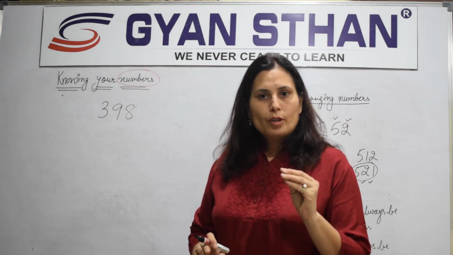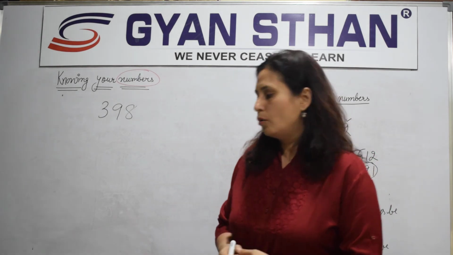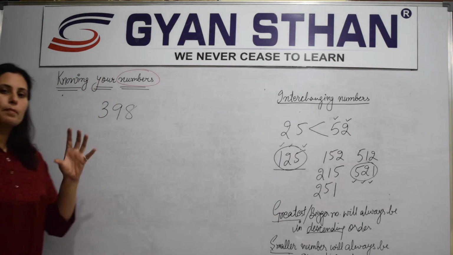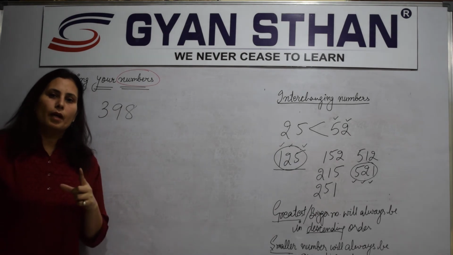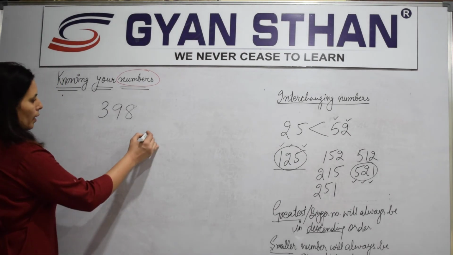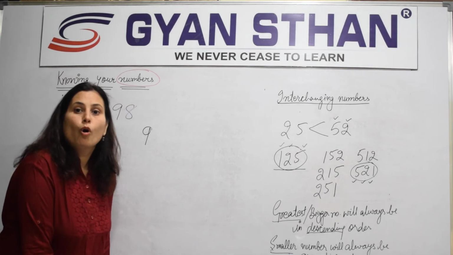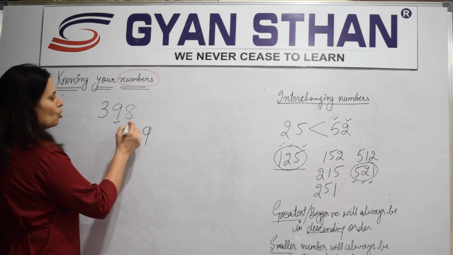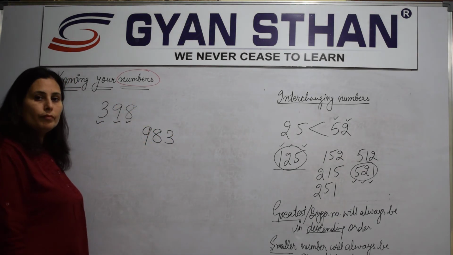Now, what you are going to do is, you're using the same numbers to create a bigger number out of this. तो मैंने क्या कहा? Bigger हमेशा descending में ले लो. इसका मतलब सबसे बड़ा पहले choose कर लो. 398 में से सबसे बड़ा कौन सा है बच्चे? 9 बड़ा है. तो मैंने 9 को place कर दिया. अब हमने कहा it should be in order. So which is the next one? Which is the next one? 9 is used. 8 and then 3.